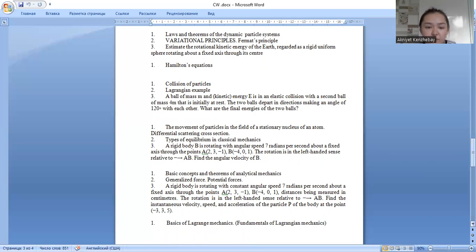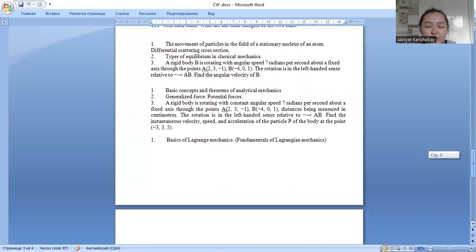The next question: the movement of particles in the field of a stationary nucleus of an atom, and the differential equation of cross-section. So the movement of two charged particles in the field of the nucleus. The mass of the nucleus, mass A, the core is in rotational motion. It depends on the mass distribution over the volume of the atom and the speed of its rotation.